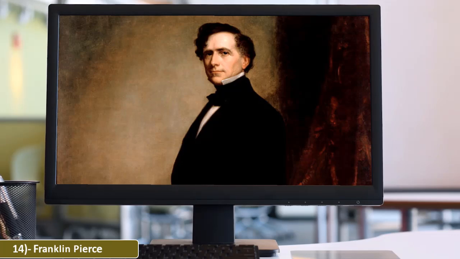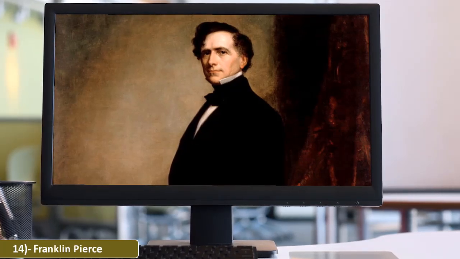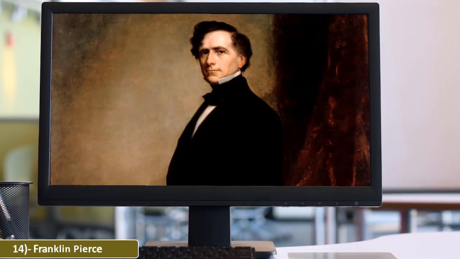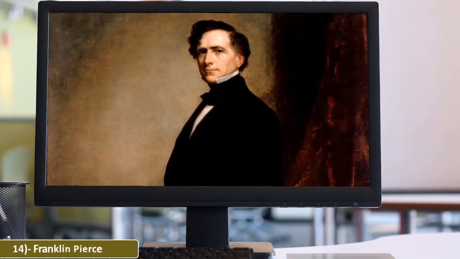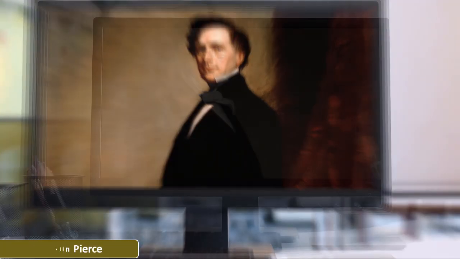Conflict between North and South continued after Pierce's presidency, and after Abraham Lincoln was elected president in 1860, the Southern states seceded, resulting in the American Civil War.